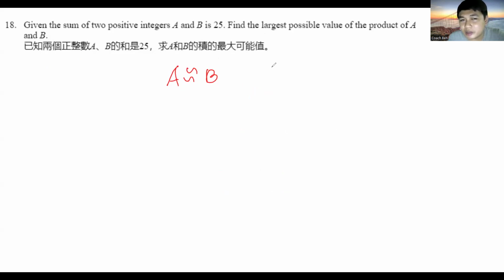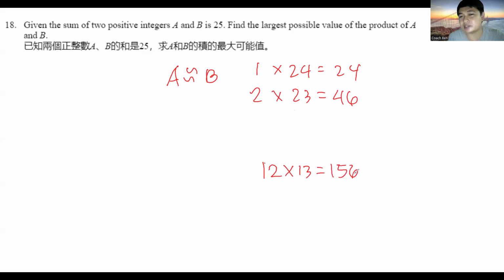So when you put this down on a table, just to prove it, 1 times 24 is only 24, but 2 times 23 is 46. So the closer they are to each other, the larger the product. So the largest one should be 12 times 13, and that is 156. Okay, so 156 is the final answer.